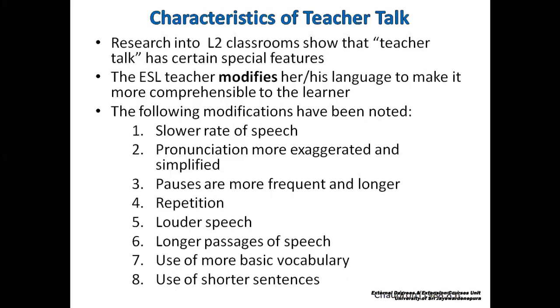Then we also tend to use more basic vocabulary. This, of course, depends on the proficiency of the learner. But most often, for example, if we have the choice between occupation and job, and the learners are at a lower proficiency level, then we say job instead of occupation, or holiday instead of vacation, or trip instead of journey.